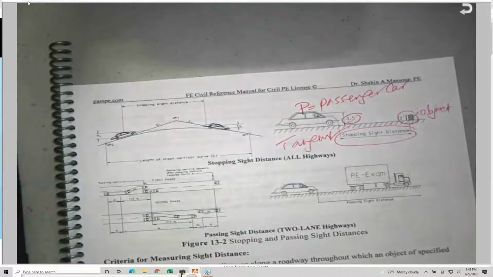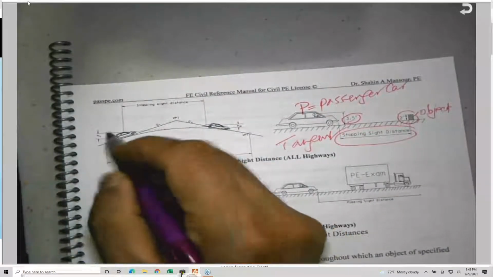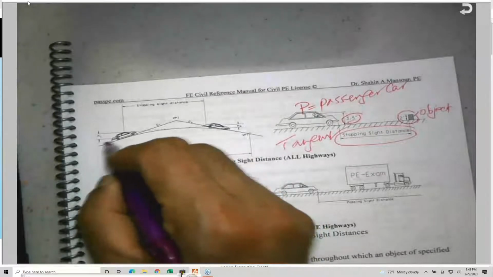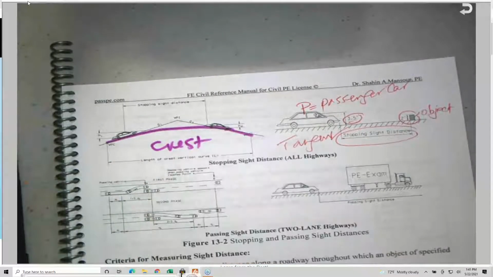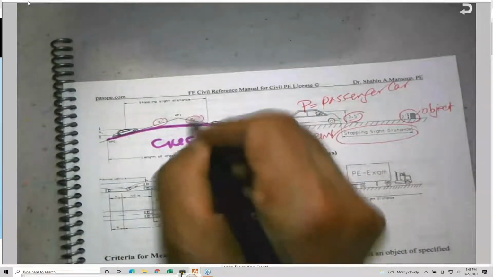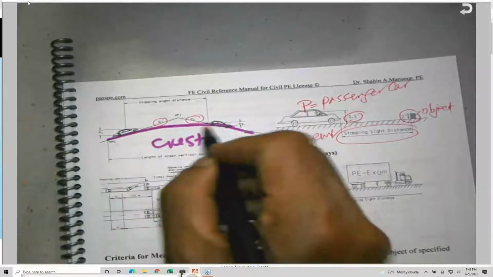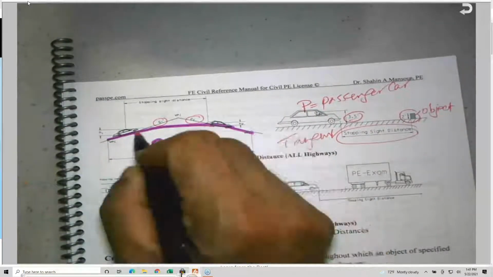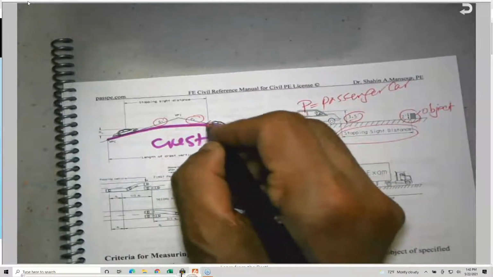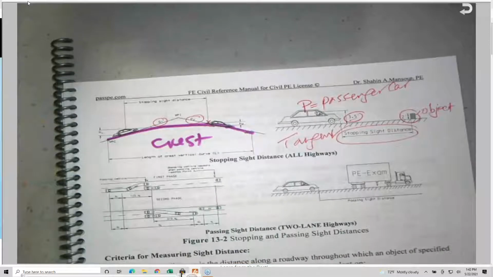If you are in this, this is a crest vertical curve. We are going to see the types of vertical curve, sag and crest. This is a crest vertical curve. You'll find that for the curves they have G1 and G2, grades, which we're going to see. We need to ensure that while you are driving on a curve, you should be able to see ahead of you if there is any broken car or any object on the road.